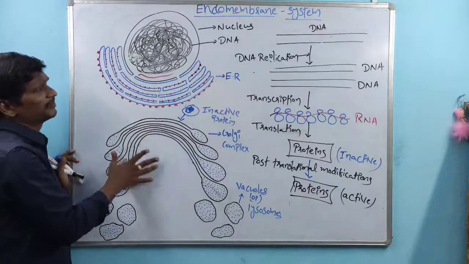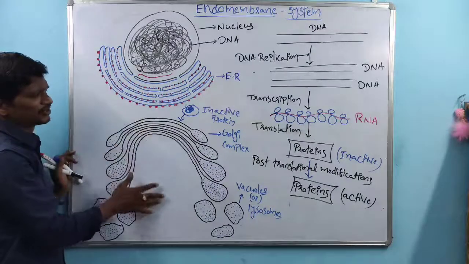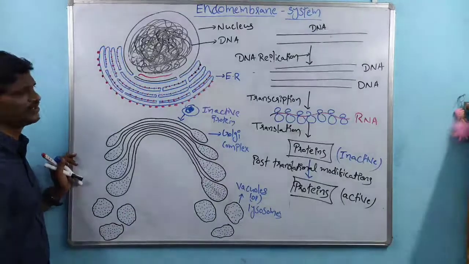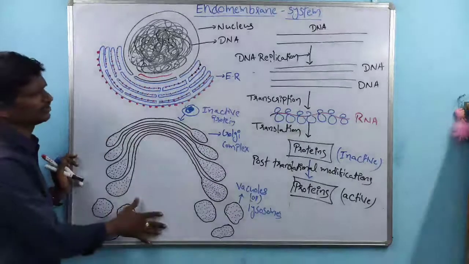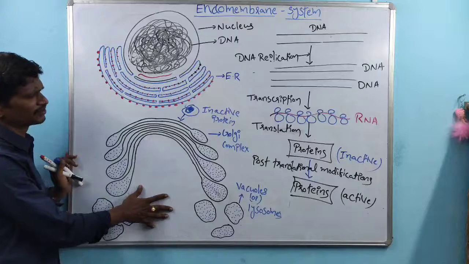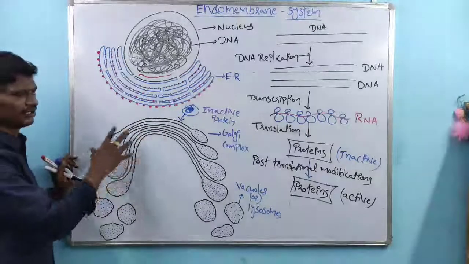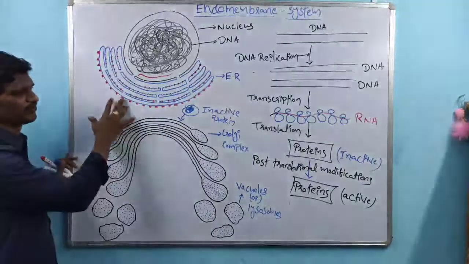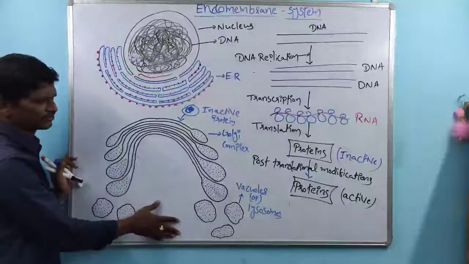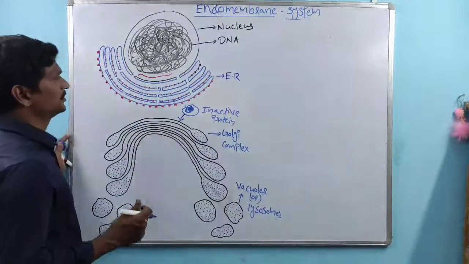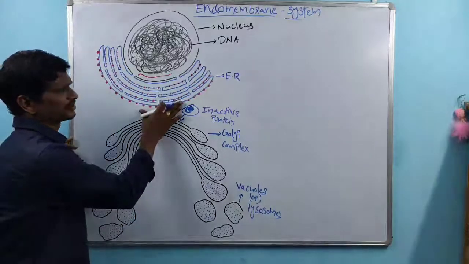So what I am telling here is that the endomembrane system is very important for the synthesis of active proteins. This is just the parts which are involved in functions. Again we'll discuss the detailed functions of the endoplasmic reticulum, Golgi complex and vacuoles. Right? I'll discuss now. Yes, this is one of the endomembrane system.